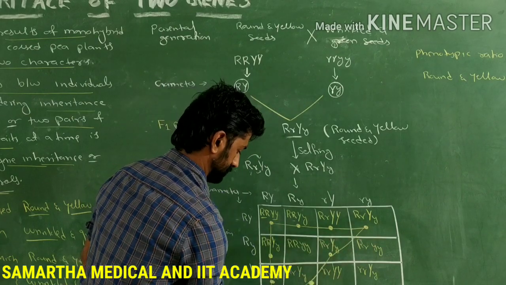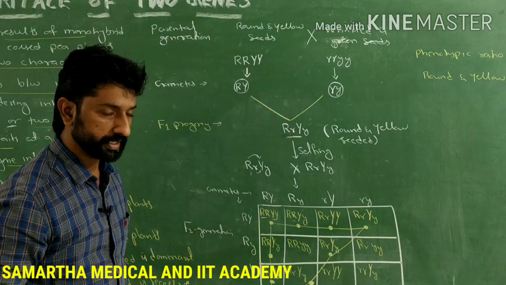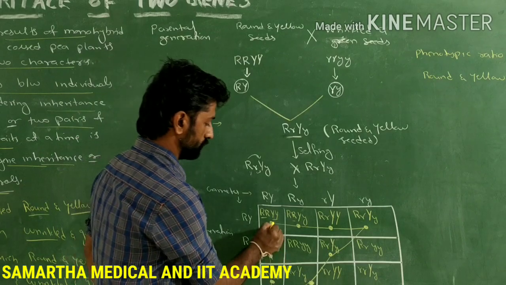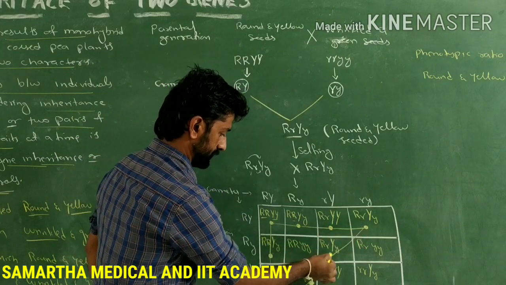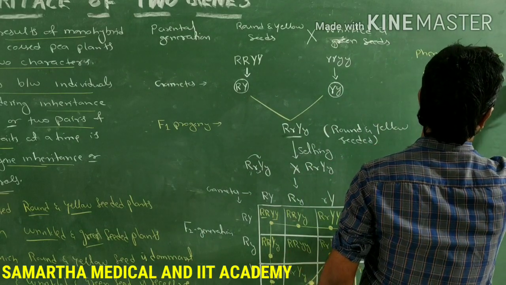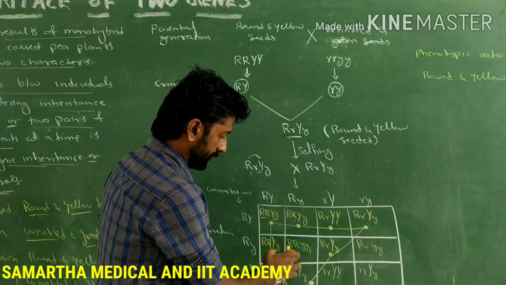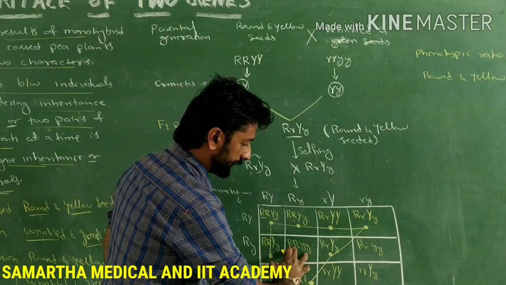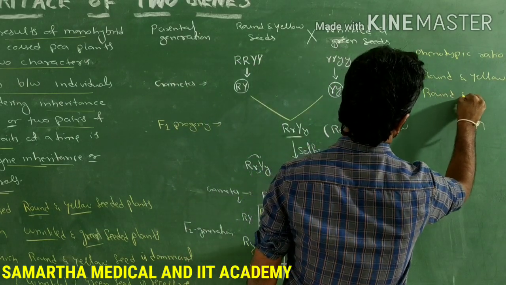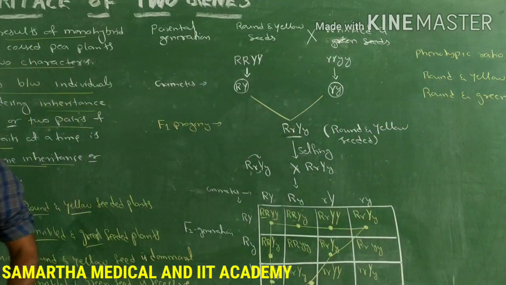So this triangle is representing how many plants will be having round seeds with yellow color. So how many are there? 1, 2, 3, 4, 5, 6, 7, 8, 9. So round and yellow are 9. Next, see the next type, round and green. How many are round and green?